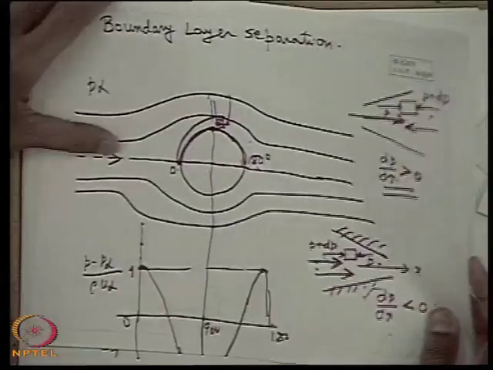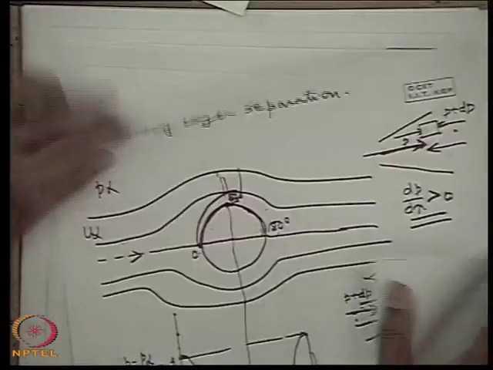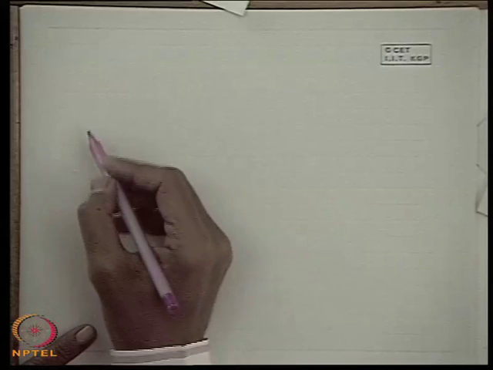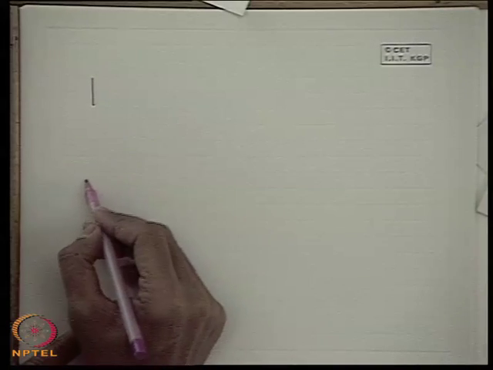So now we analyze the boundary layer separation from a mathematical point of view. Let us consider a flow like this.